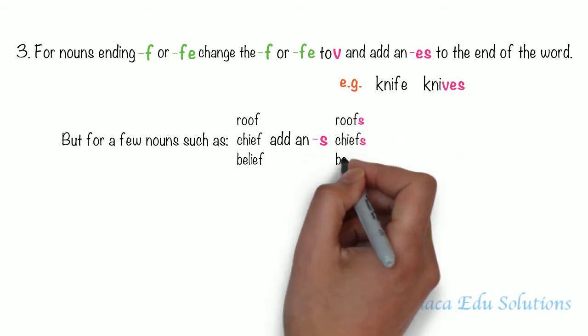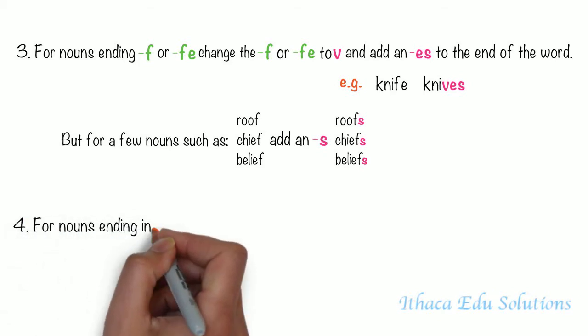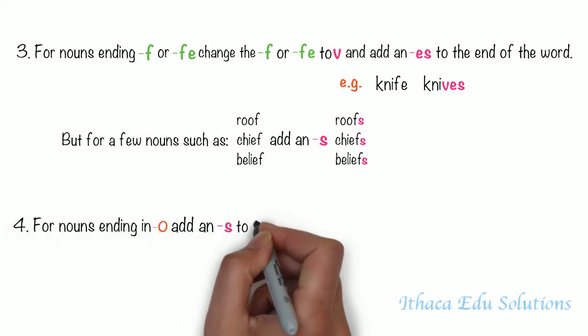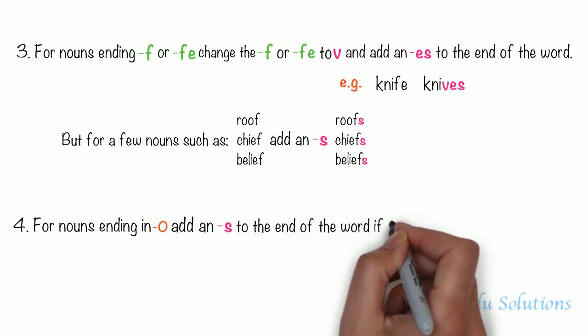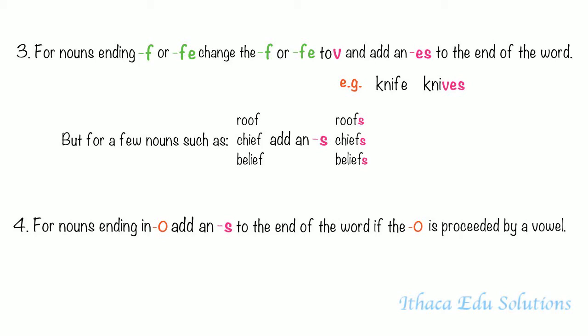And finally, the fourth exception. For nouns ending in O, add an S to the end of the word if the O is preceded by a vowel. For example, radio becomes radios.